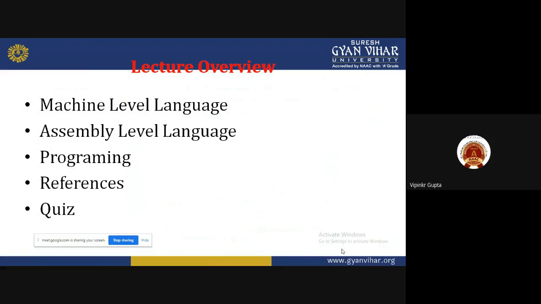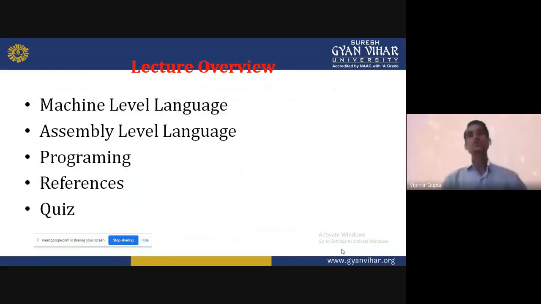After that, many microprocessors were invented, and many companies also developed microprocessors, like Motorola, Zilog, and Texas Instruments. So in the last lecture, we discussed the architecture of the 8085 microprocessor, the evolution process of the microprocessor, and we will also discuss the instruction sets which are used in the 8085 microprocessor.